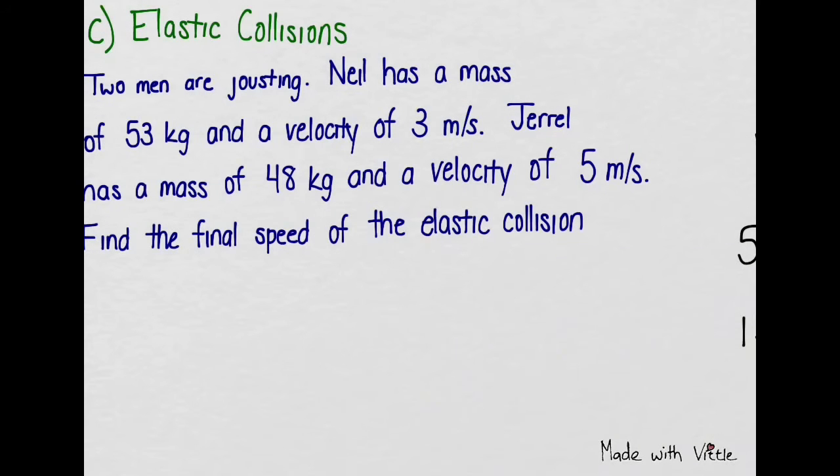Our final problem is elastic collisions. Two men are jousting. Neil has a mass of 53 kilograms and a velocity of 3 meters per second. Jerrel has a mass of 48 kilograms and a velocity of 5 meters per second. Find the final speed of the elastic collision.